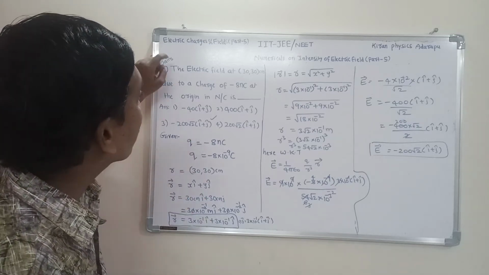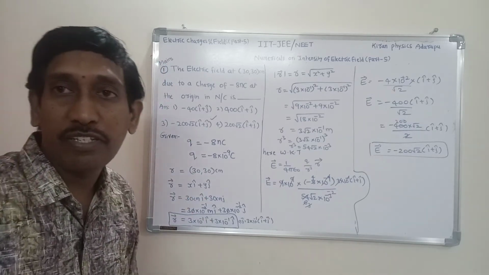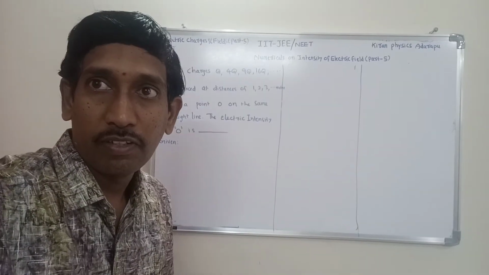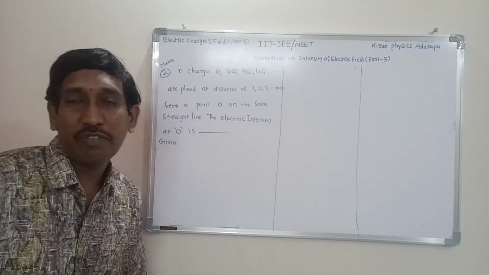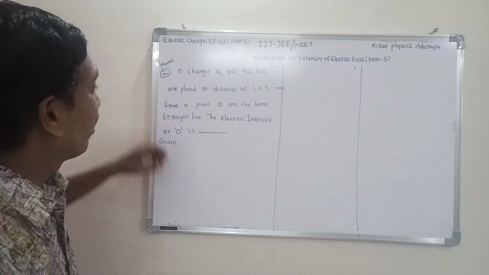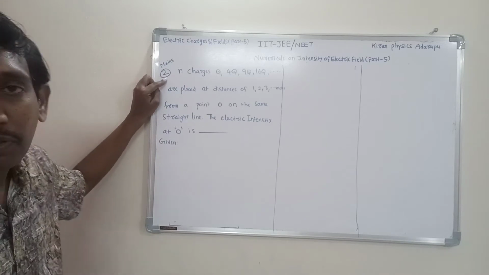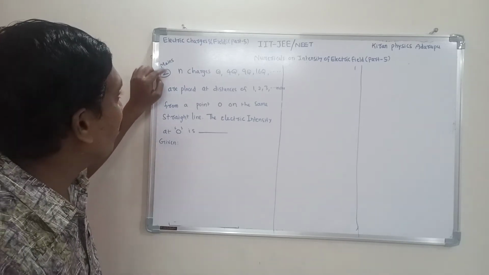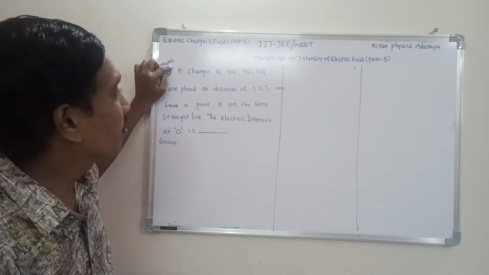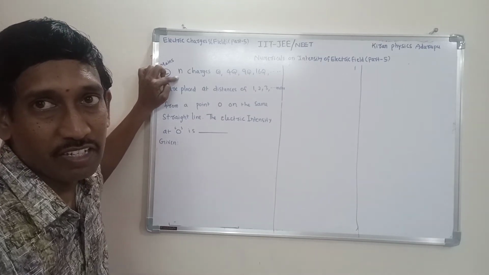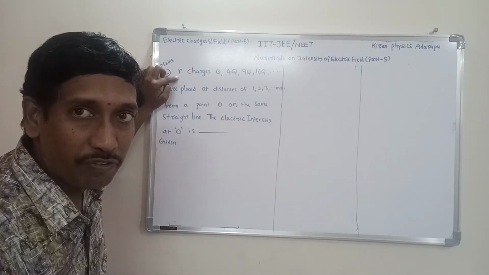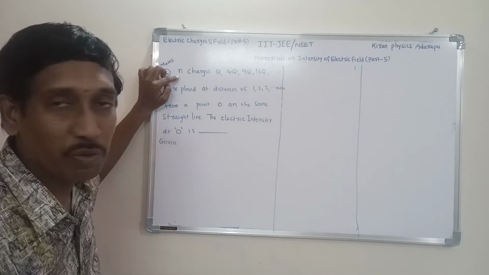This is a previous mains question. Now we are going to discuss one more question. The next question is question number 2. This is also a previous mains question, so listen carefully, all of you. First I want to read this question.